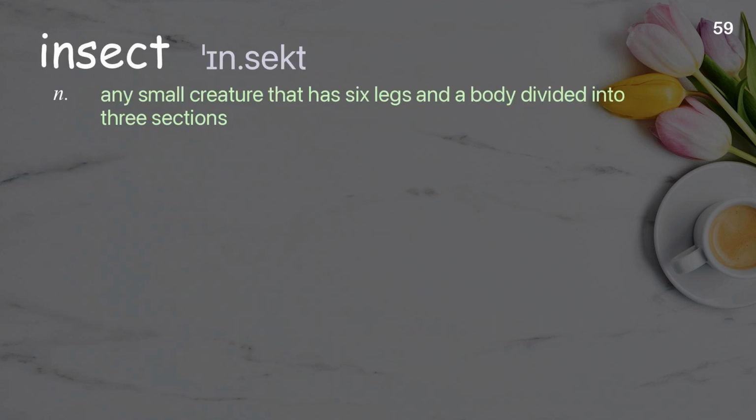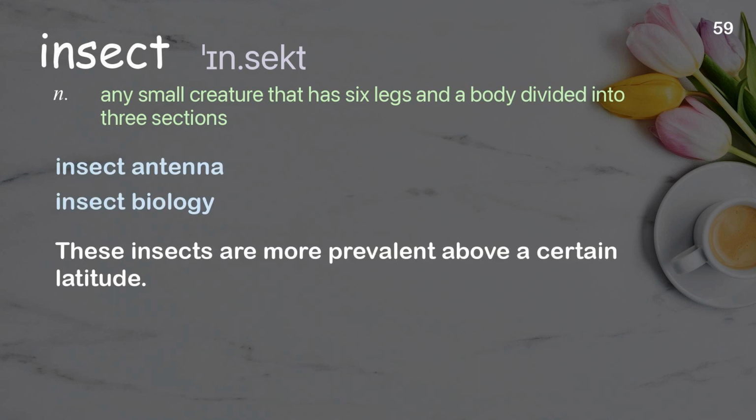Insect. Any small creature that has 6 legs and a body divided into 3 sections. Examples: insect antenna, insect biology. These insects are more prevalent above a certain latitude.